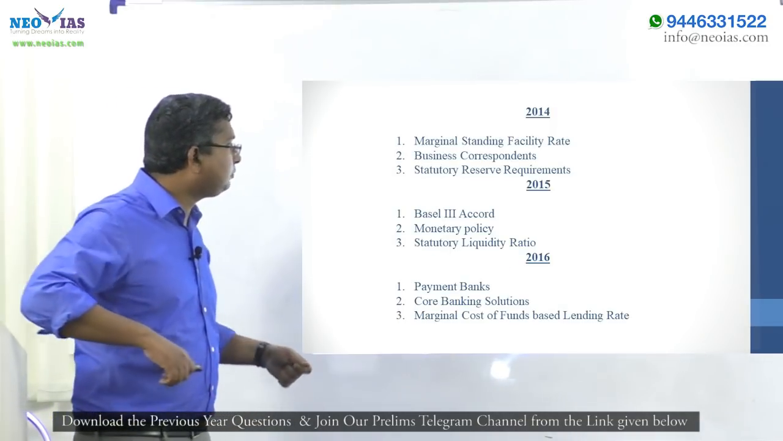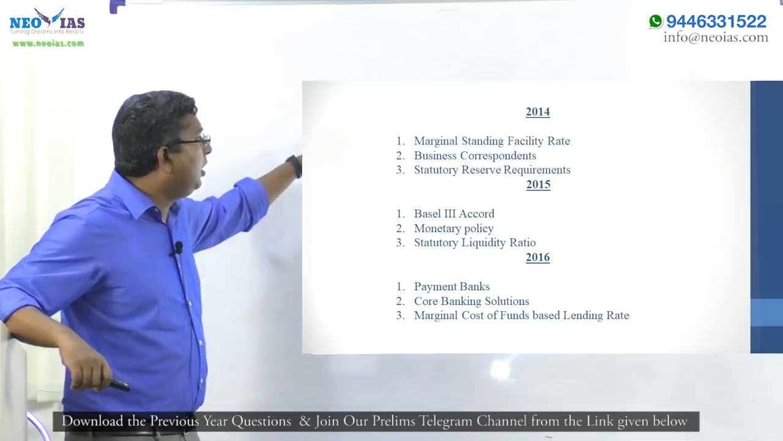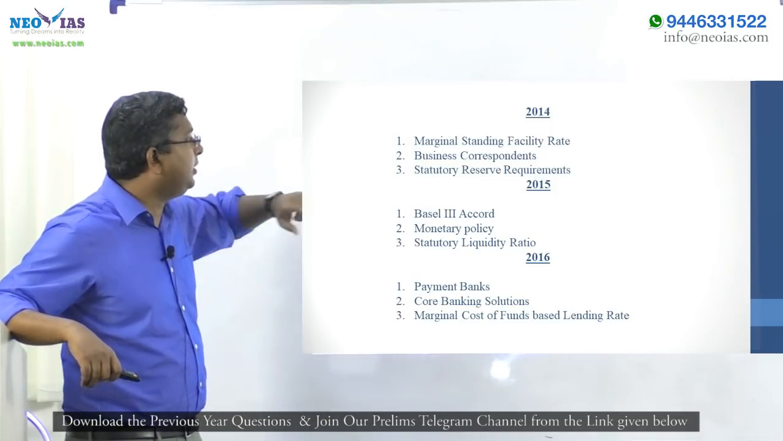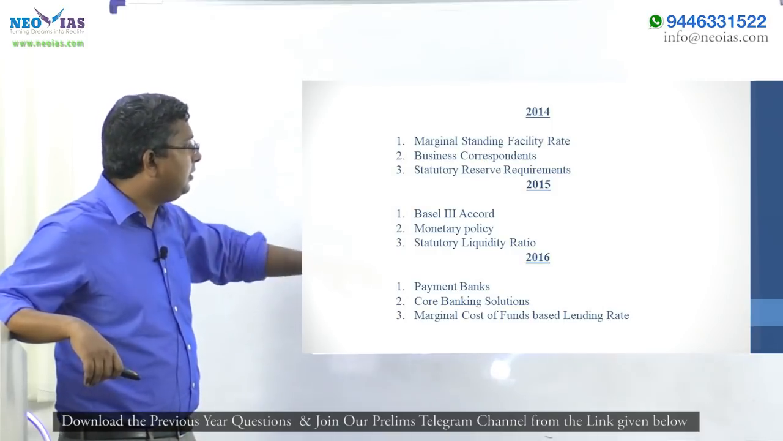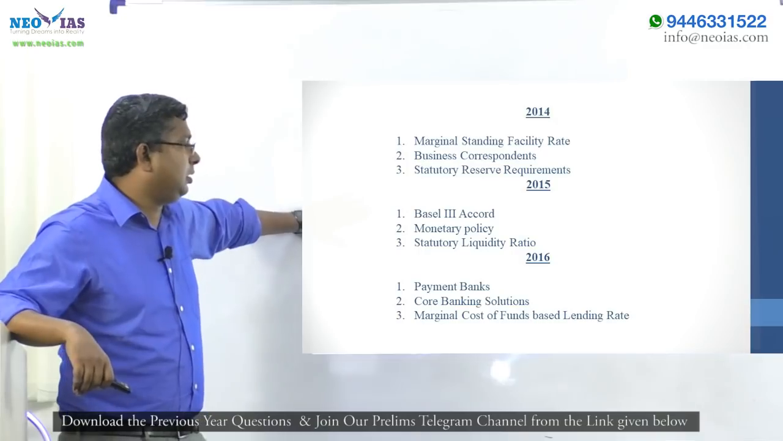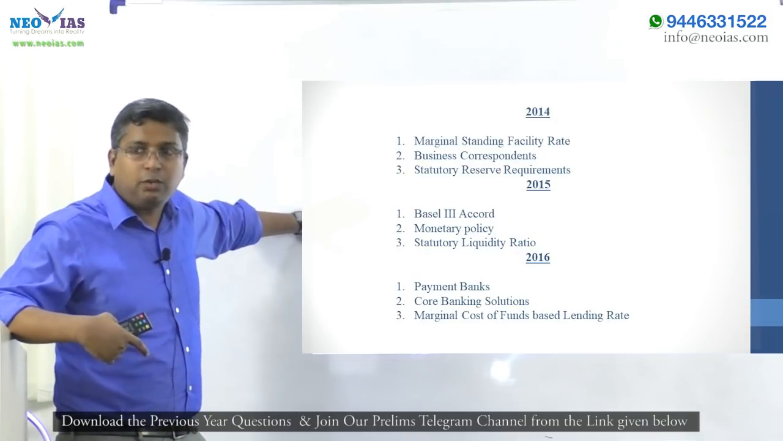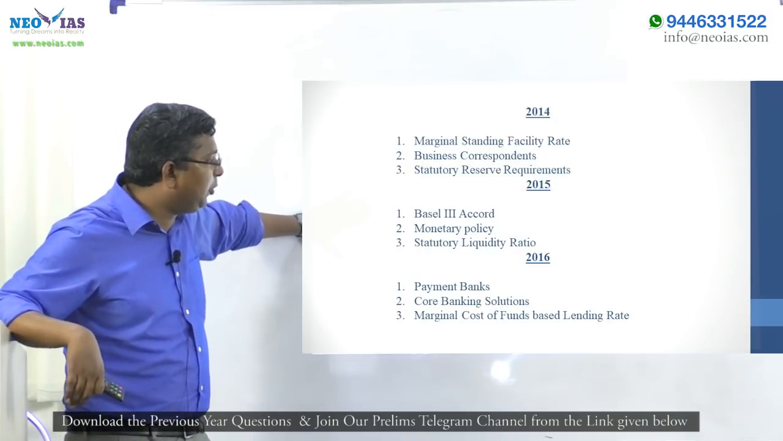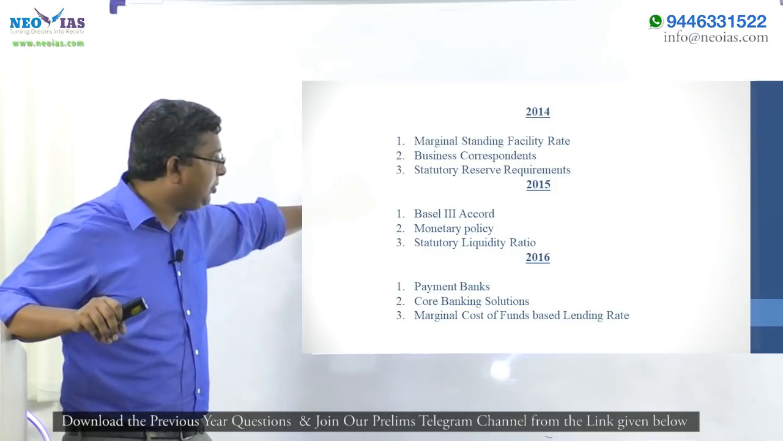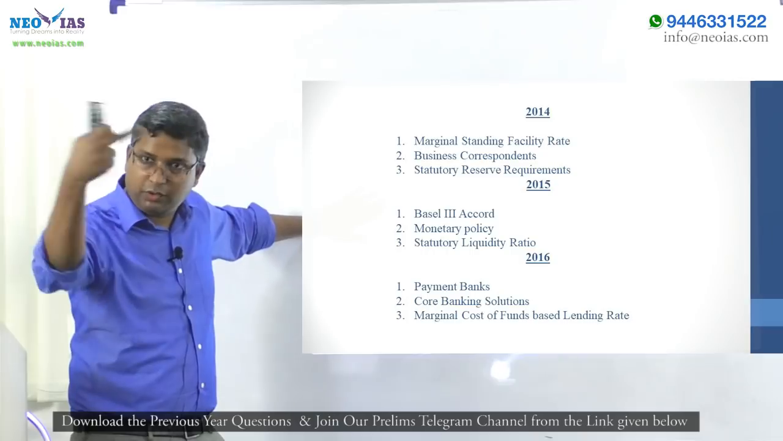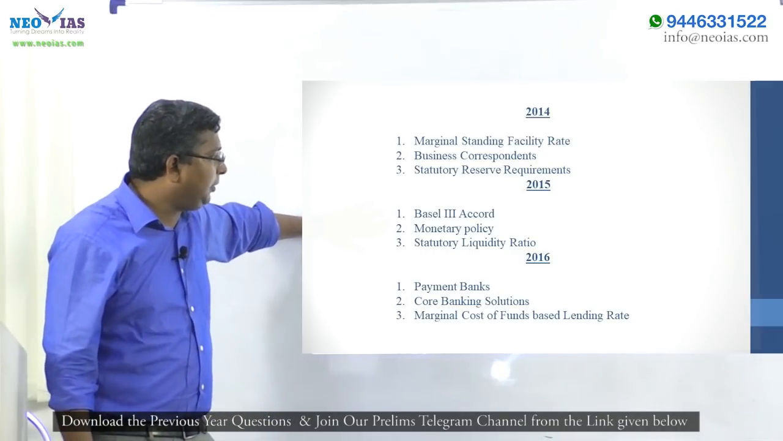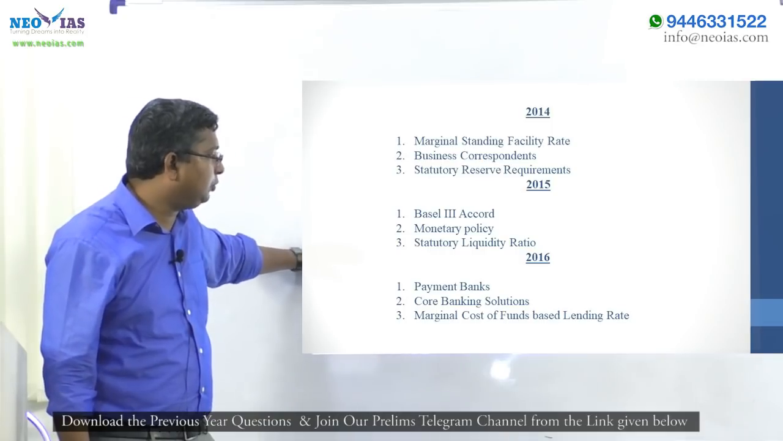In 14, there was a question on marginal standing facility, business correspondent, statutory reserve requirement. In 15, there was a question on Basel III Accord. If you study Basel III, you will study a concept called capital adequacy ratio, because that is the most important norm under Basel III, and that was one of the 2018 prelims questions, capital adequacy ratio. Monetary policy, statutory liquidity ratio.